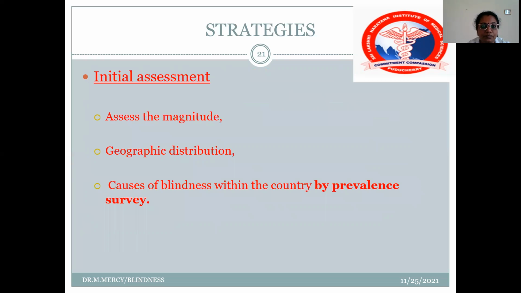Okay. So what are all the strategies in the initial assessment? So first we have to assess the magnitude, or the problem statement, or the burden of the particular health condition. Next, we have to look at its geographical distribution, and finally we have to come down to the causes of blindness with its prevalence survey.